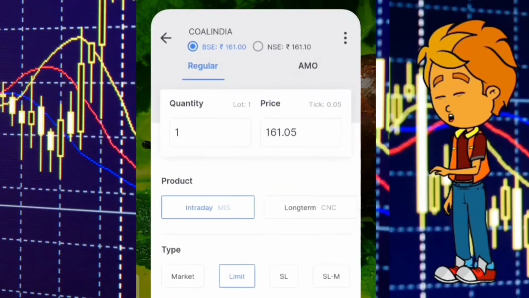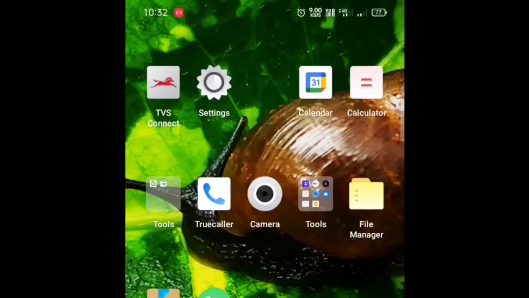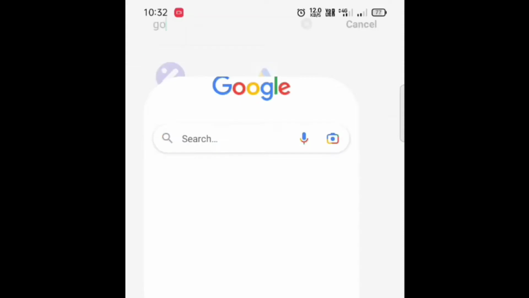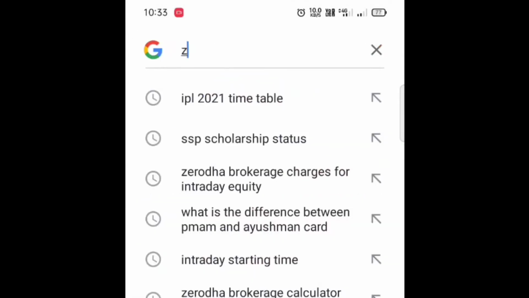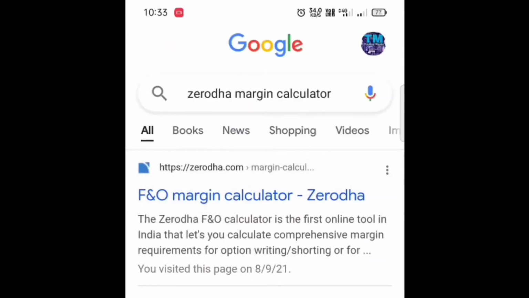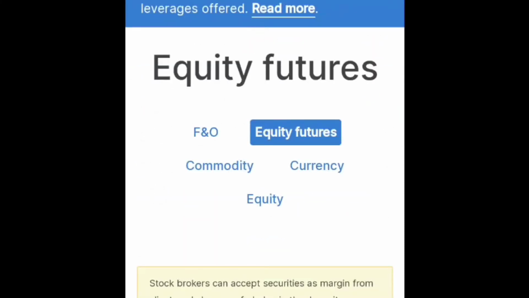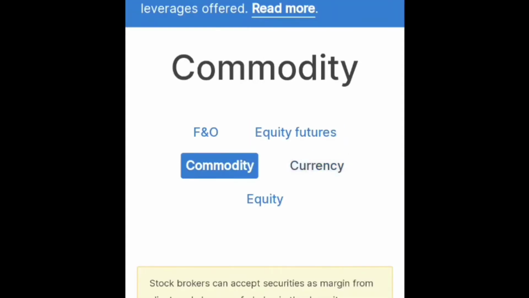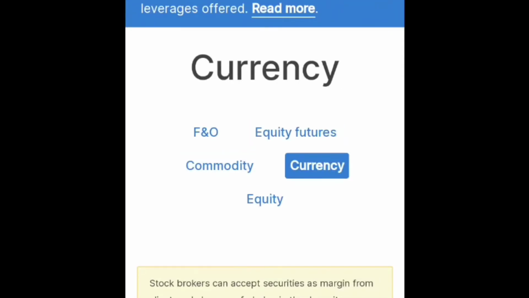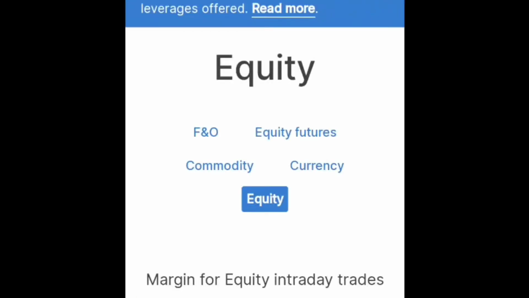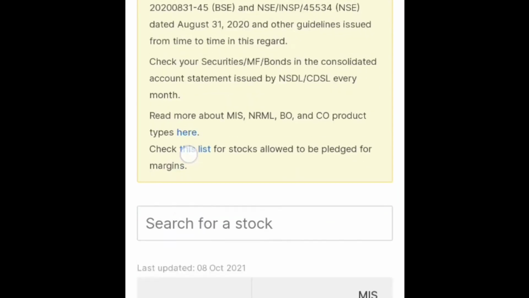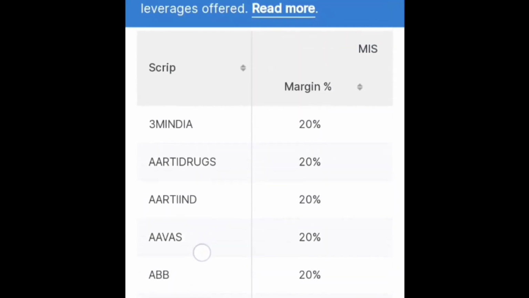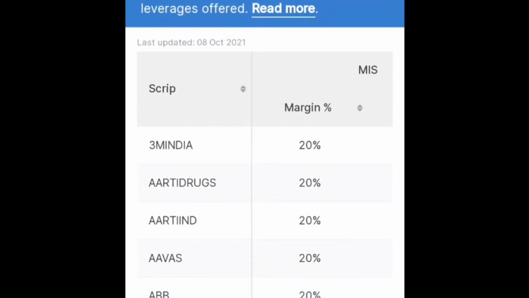And if you want to calculate the margin for different orders, it is very simple. Just go to Google and type Zerodha margin calculator and tap on the first link as margin calculator. Now you can see here there are many options. You can check the margin for futures and options, equity futures, commodity, currency, and as well as equity. I'm selecting equity because I trade in equity for intraday. Okay, select equity and scroll down. Now you can see here on the left side the company list is given, and on the right side there is a margin percentage.